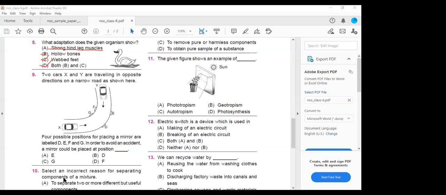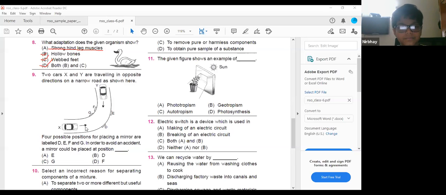Okay. Next, ninth one. Two cars X and Y. This is one car X, this is one car Y, are traveling in opposite directions on the narrow road. As shown here, four possible positions for placing a mirror are labeled as D, E, F, and G. So in order to avoid the accident, a mirror can be placed at the position. Which position do you have to place the mirror?